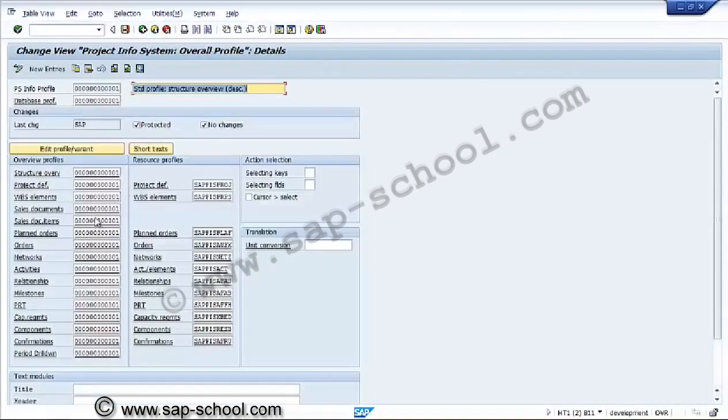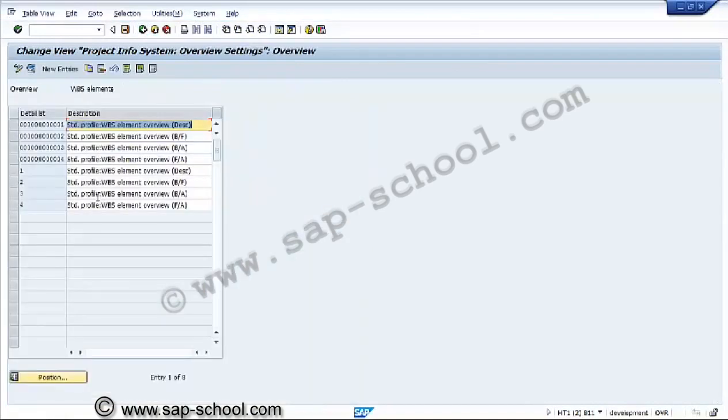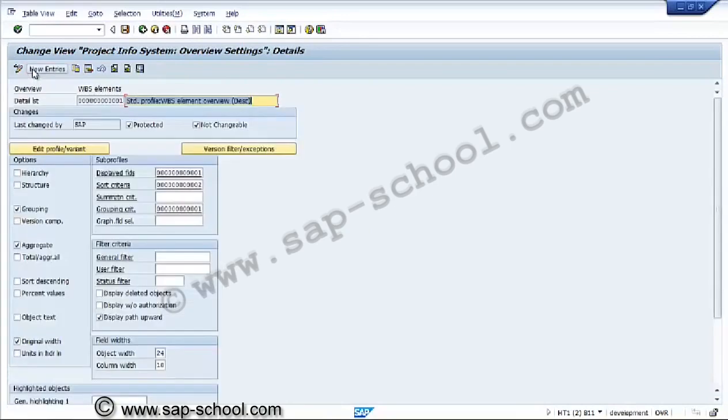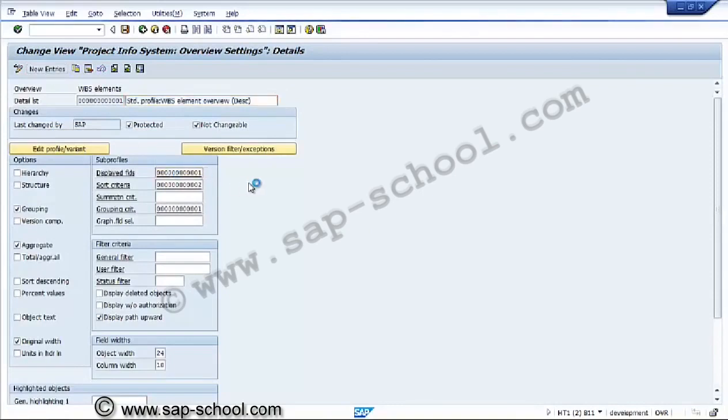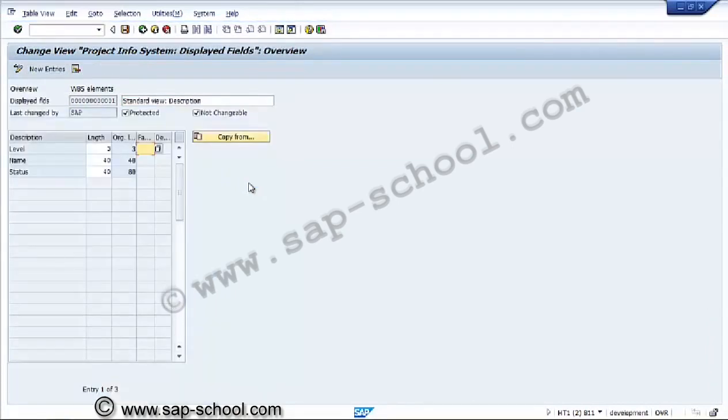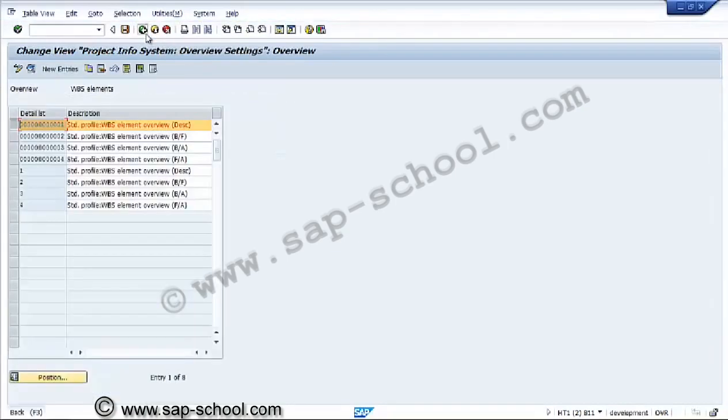If required, we can see the WBS profile. This is a project info overview settings for the WBS element profile. Here also we are considering the options of grouping and aggregate and original width, display fields. If required, we can see what displayed fields are there, sorting criteria, and grouping criteria also from this profile. So whatever info system overview reports we are getting, behind those reports we have these many informations. The level field, name field, status field are what the WBS overview profile has.